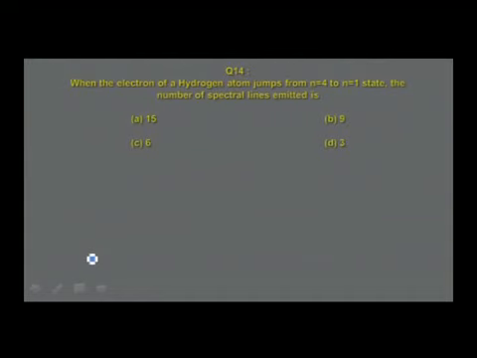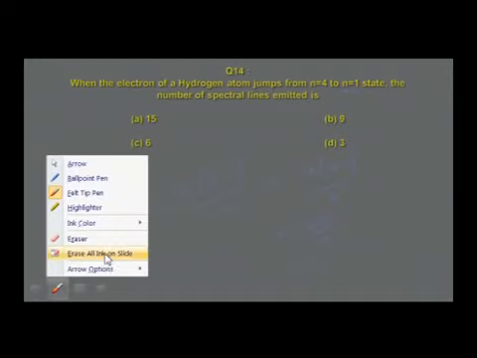When the electron of a hydrogen atom jumps from n is equal to 4 to n is equal to 1 state, the number of spectral lines emitted is? The question is on the number of spectral lines emitted, and therefore the formula to be used, n is equal to 4 to n is equal to 1, ground state is n is equal to 1. So the formula to be used is n into n minus 1 by 2, that is equal to 4 into 4 minus 1 by 2, that is equal to 4 into 3 by 2, which is equal to 6. So the answer for the question is 6.